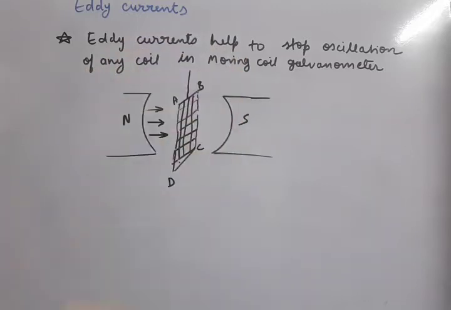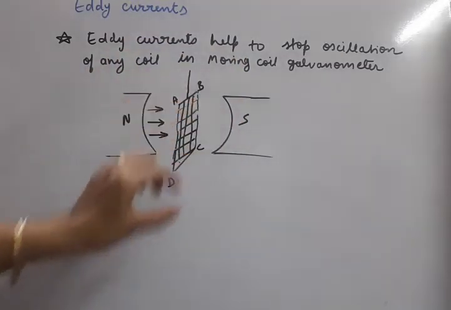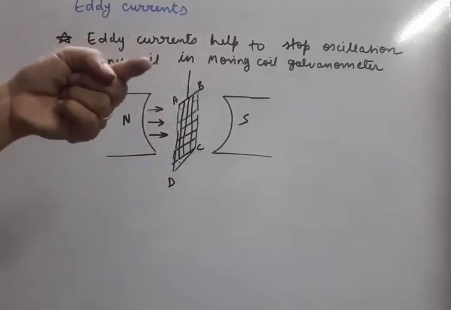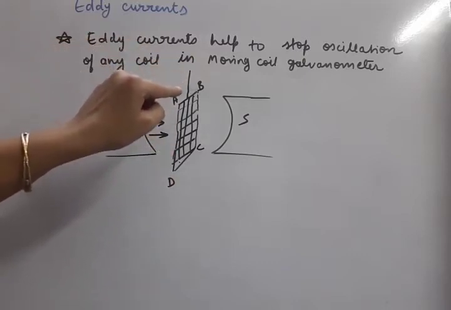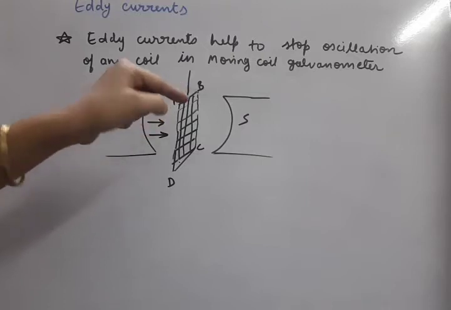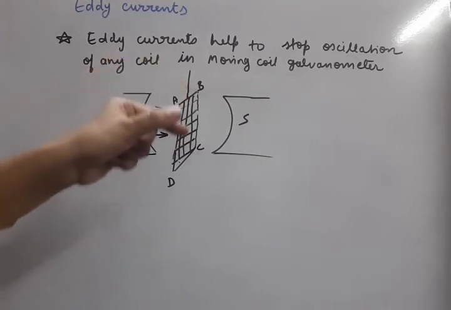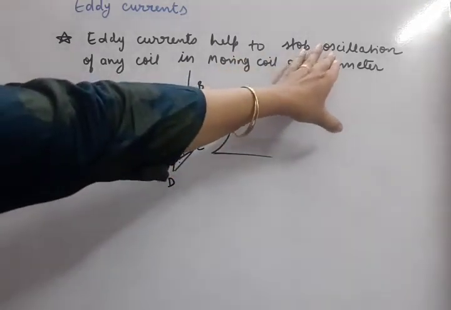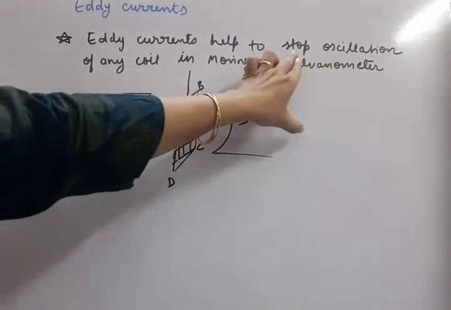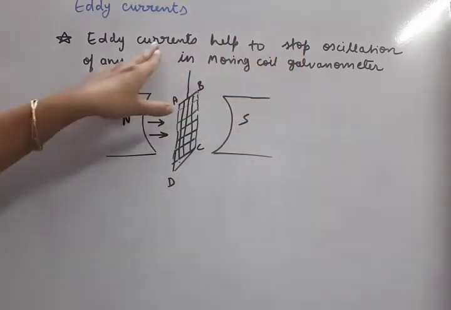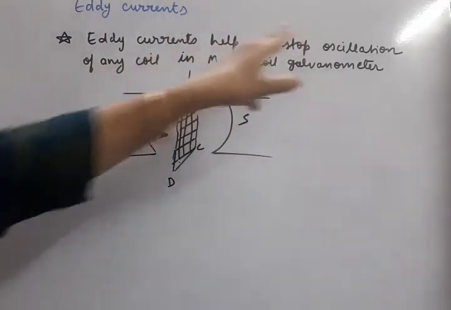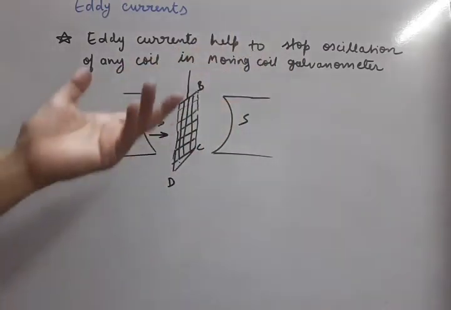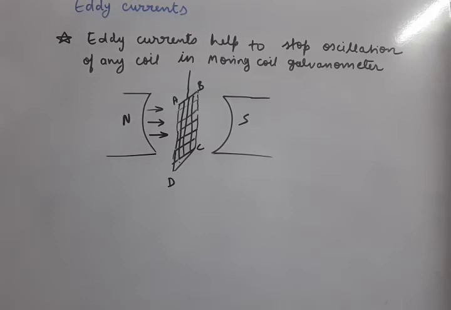So each time whenever this coil is moving out this side or this side, in both the cases the induced currents, that means eddy currents, will force the coil to come in between North and South Pole. So this way the oscillations of the coil will be stopped. So eddy currents help to stop the oscillation of any coil, maybe in the moving coil galvanometer or maybe in some other experiments also.